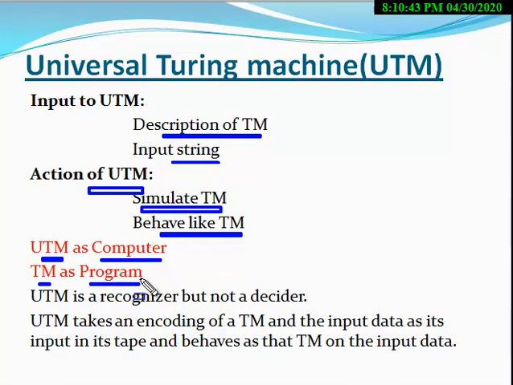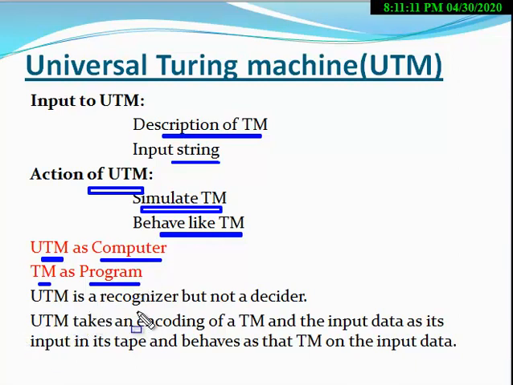One particular Turing machine is equivalent to one program, but the Universal Turing machine is equivalent to a computer. A computer can do many types of tasks, but a program can do one type of task. So a particular Turing machine can do one fixed type of task, but the Universal Turing machine can do different types of tasks, right?